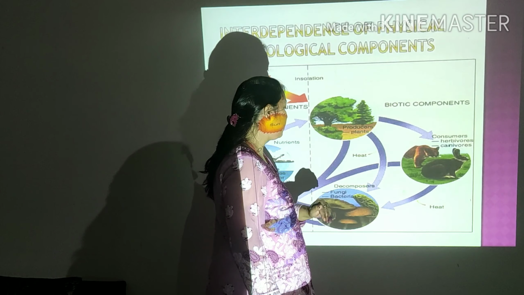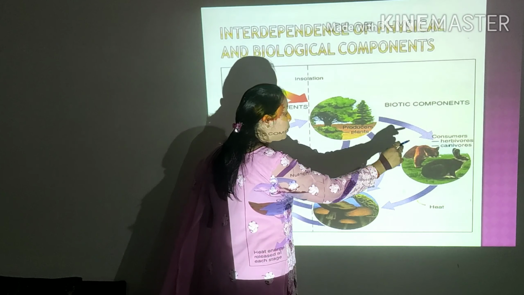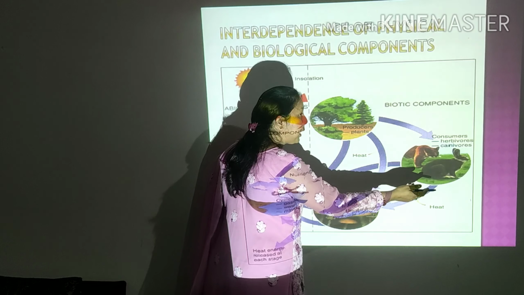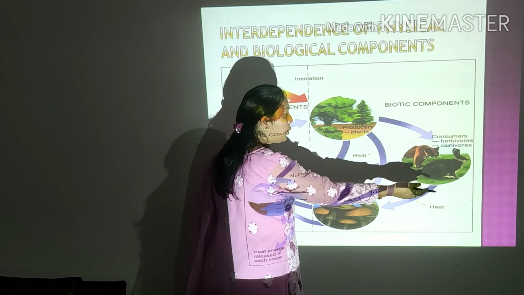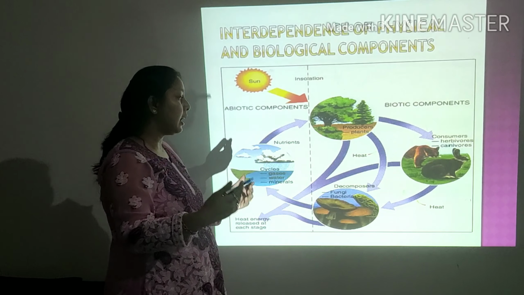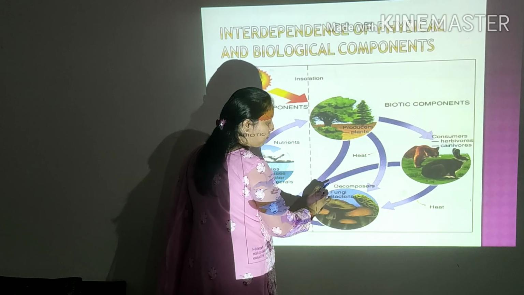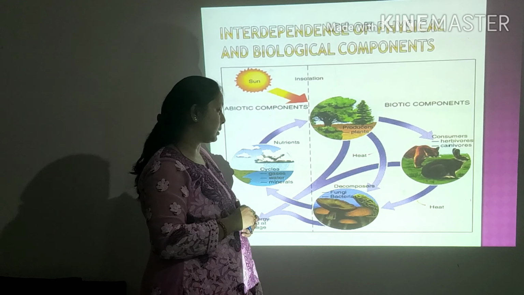So these are the consumers. Once the plants decay, or the animals or human beings die, the third component is the decomposer.